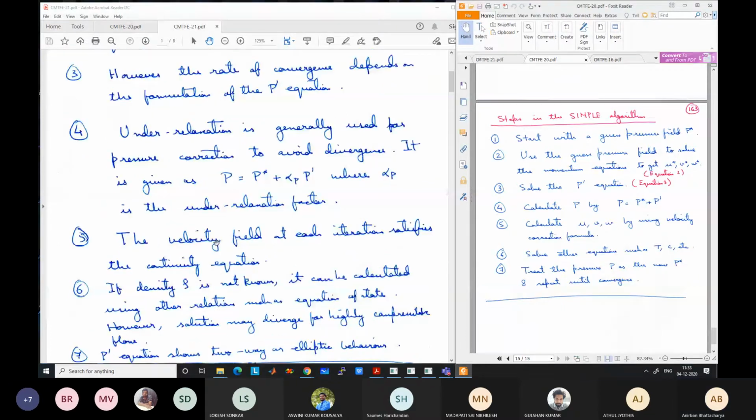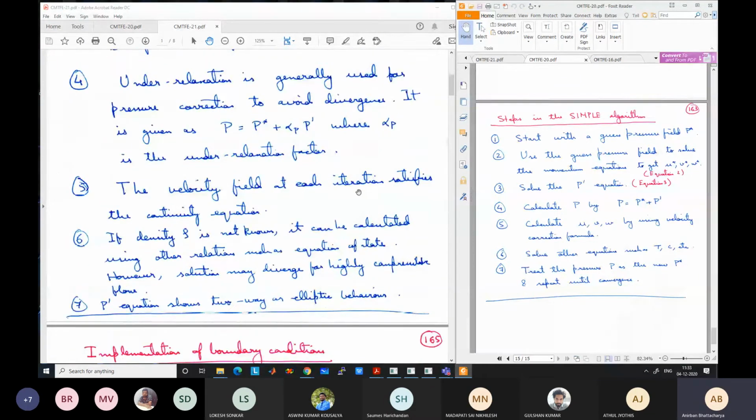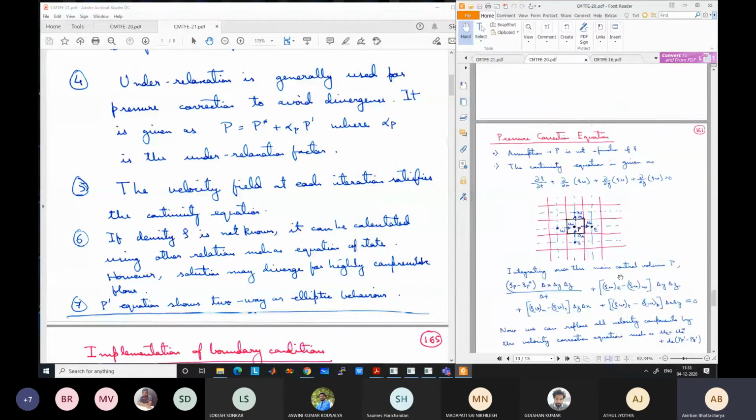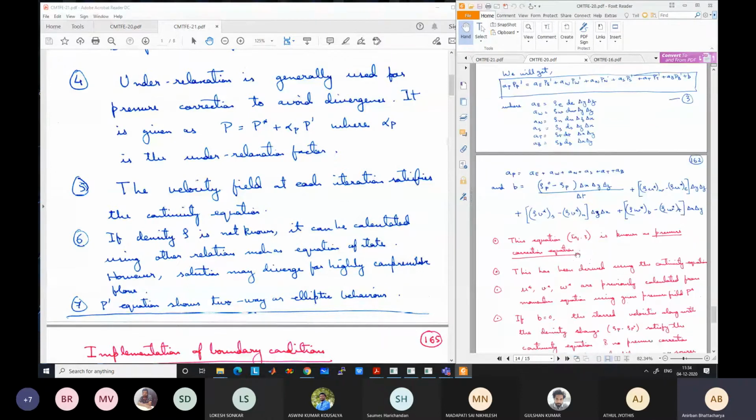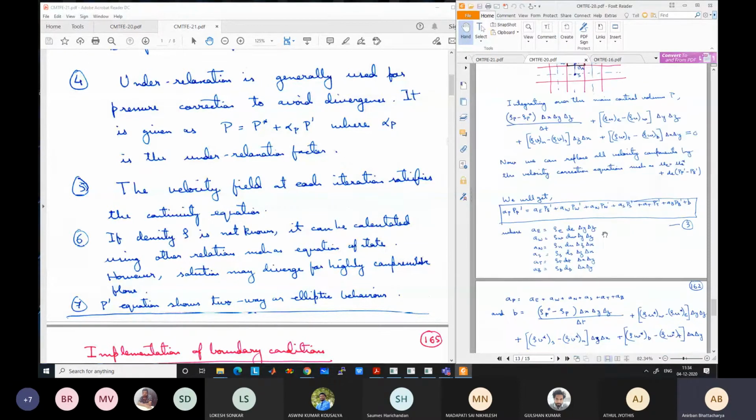Then the other important point to note is that the velocity field at each iteration satisfies the continuity equation. So the velocity field consists of the star values and they are derived in such a way that they satisfy the continuity equation at each iteration. Okay. Although they are not the correct velocity field, because they have both the start terms as well as the P dash terms.